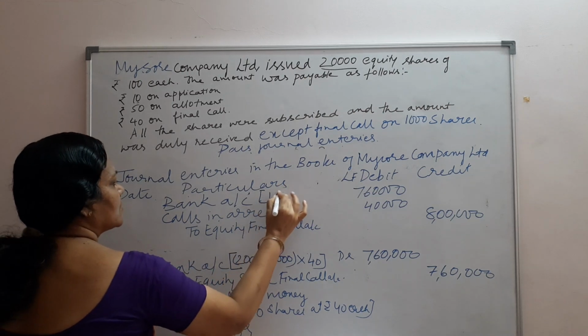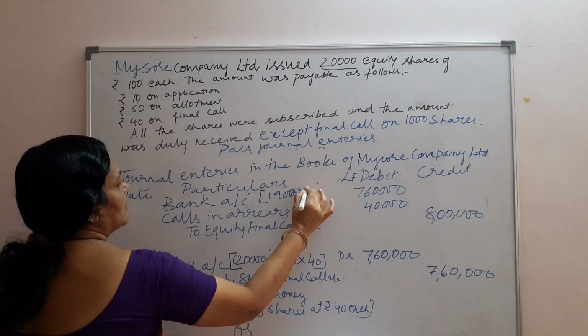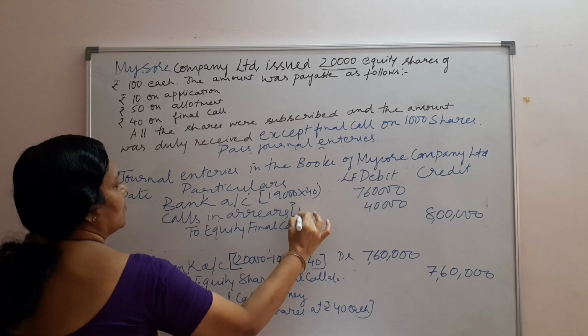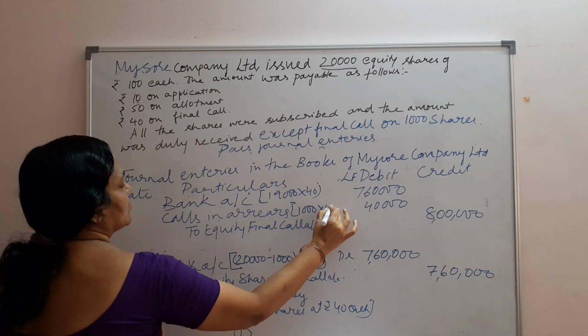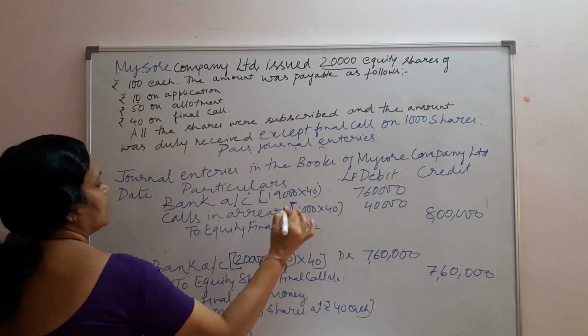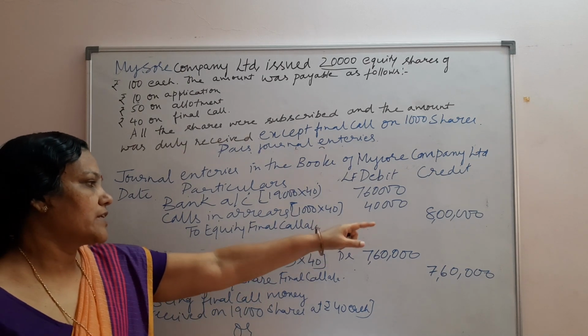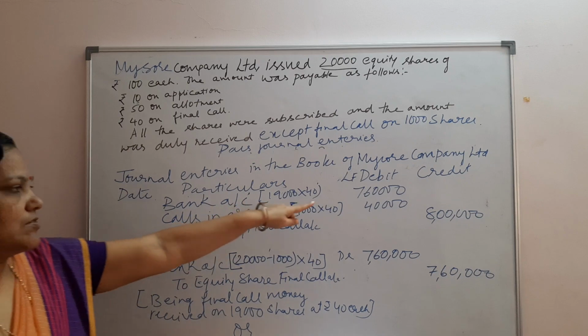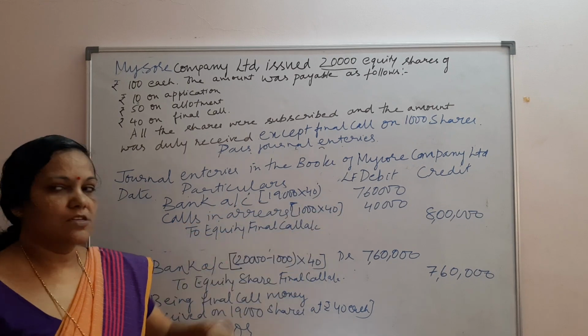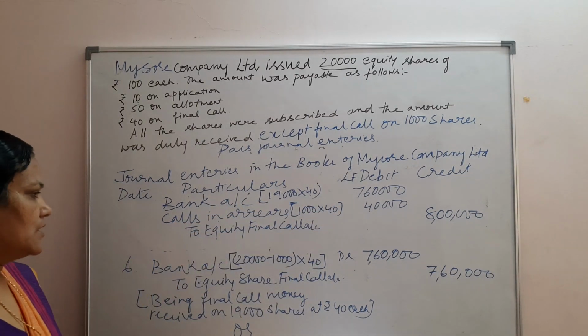Here 19,000 into 40 and here 1,000 into 40 calls in arrear, because of the 1,000 shares. So what was our final call money? We expected 8 lakhs but we received 7,60,000. 40,000 is still in arrears.